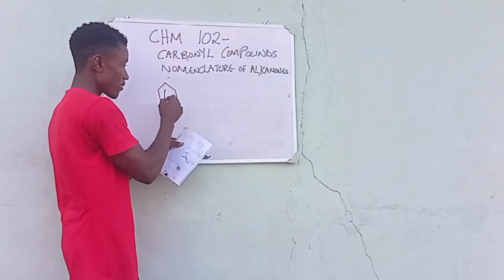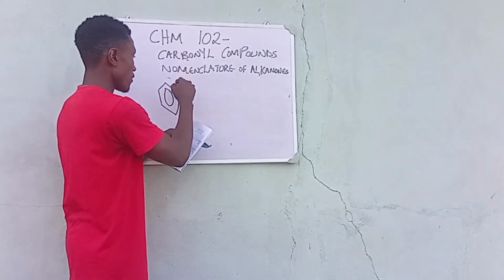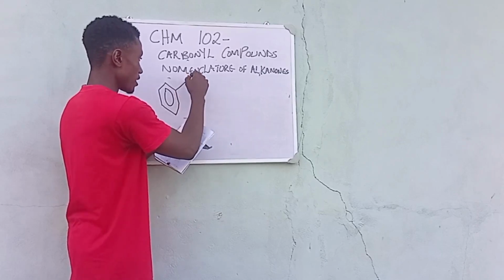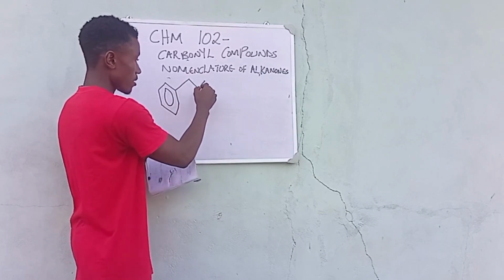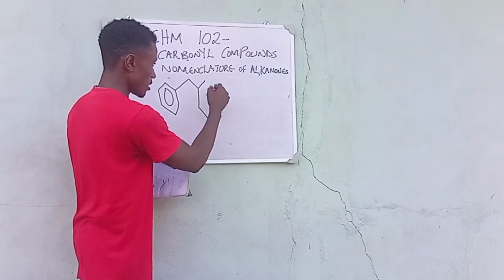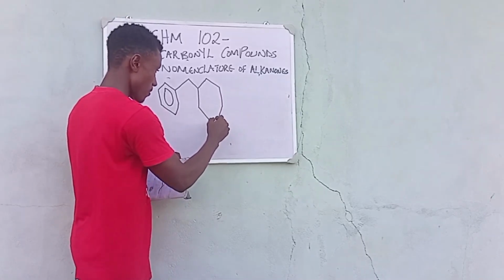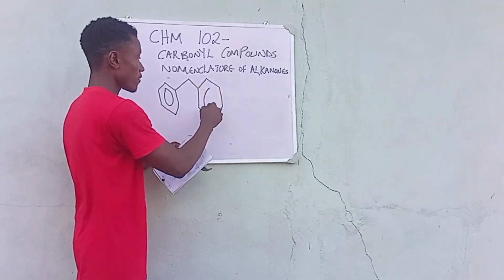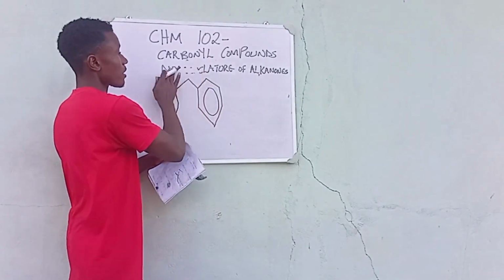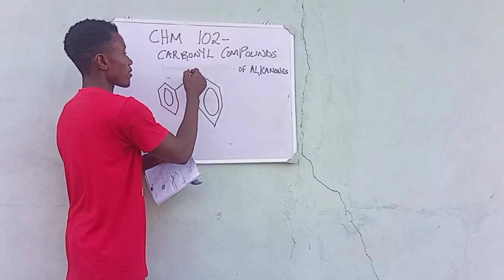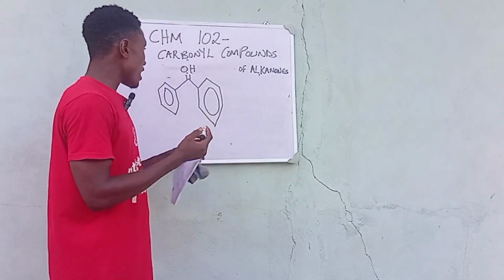This is what we have on the board, branching to give us this, where we have this going down to give us this. This is basically what we have, not forgetting our functional group, which is the double bond and OH. So let me clean this, and we have our OH. So now the question is, what is the name of this compound?